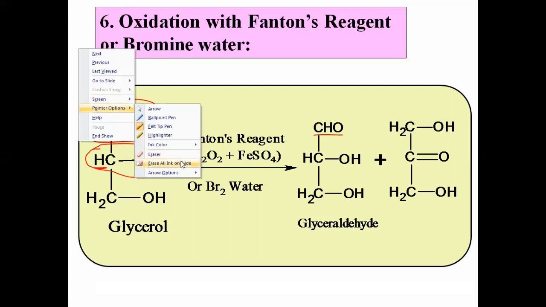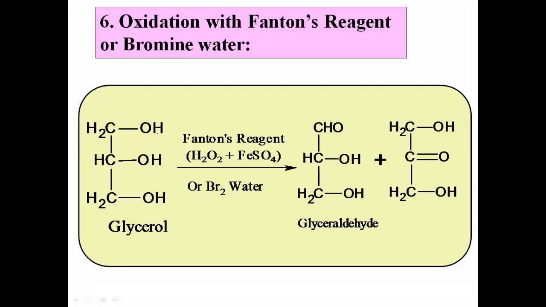There are two possibilities. Primary OH group can be converted into CHO, or secondary OH group can be converted into ketone, and we get a mixture of two products. This compound is dihydroxyacetone. There is a mixture of glyceraldehyde and dihydroxyacetone, and this is the second method, the oxidation method.